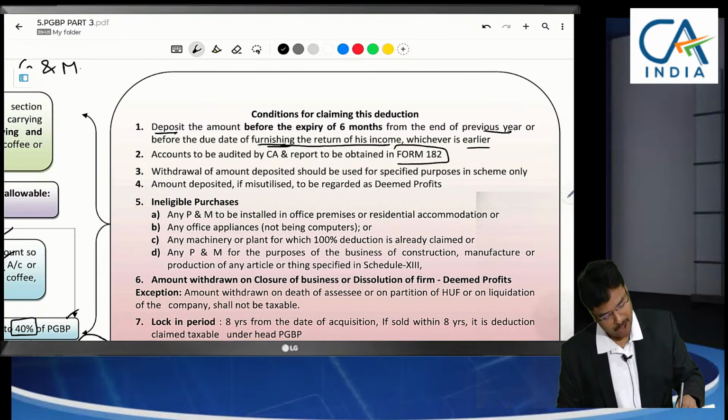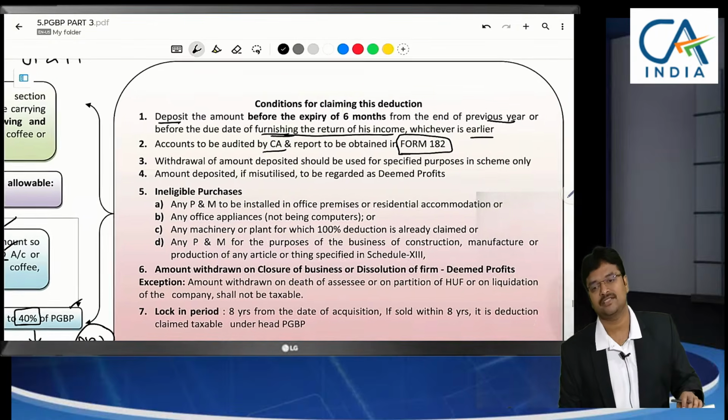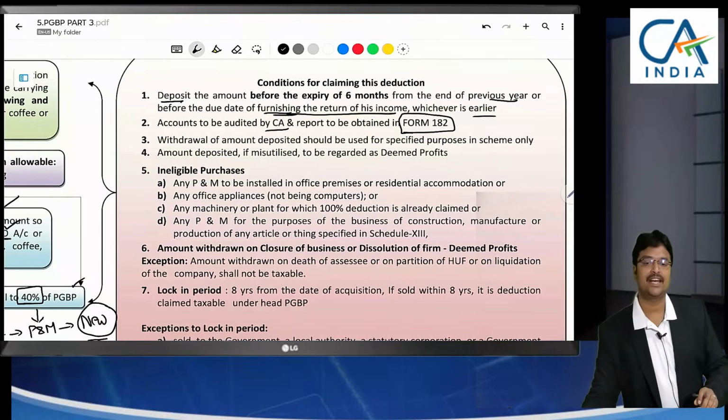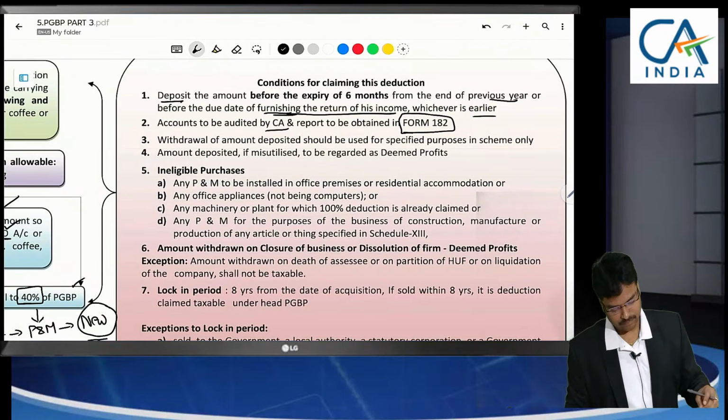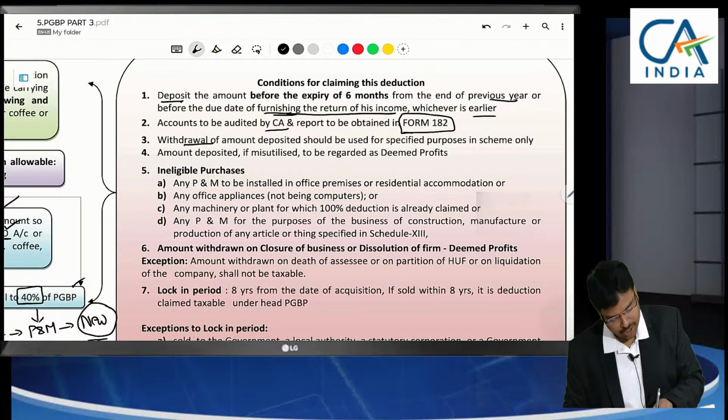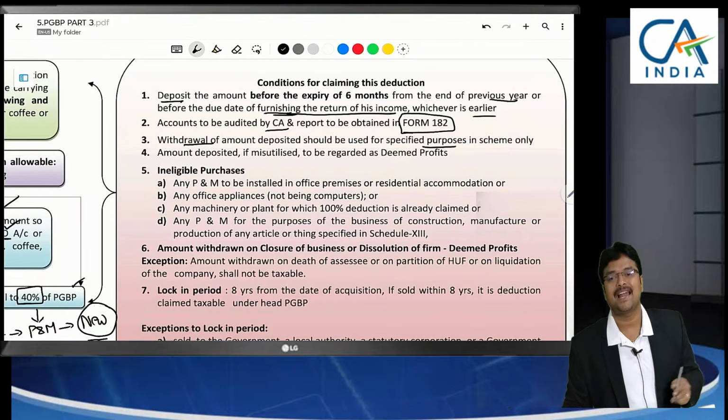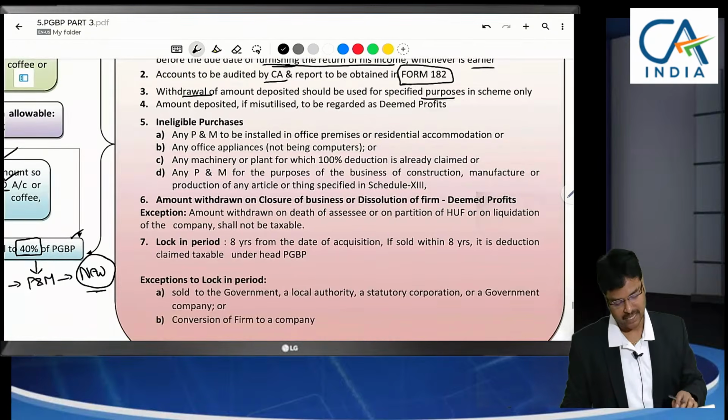A new form 182 is being specified. Chartered accountant has to certify this. To get this deduction, new income tax form 182. Any withdrawal should be used for new plant and machinery, specified purpose only.